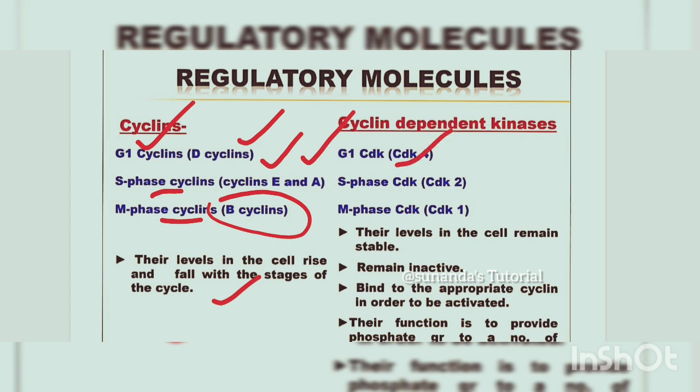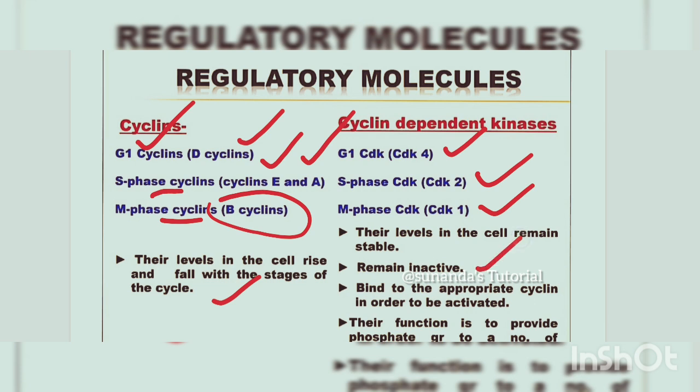One is G1 cyclin dependent kinase, the name of it is CDK4. Next is S-phase CDK, CDK2. M-phase CDK, CDK1. Their level in the cell remains stable. And this is the difference between cyclin and cyclin dependent kinase.